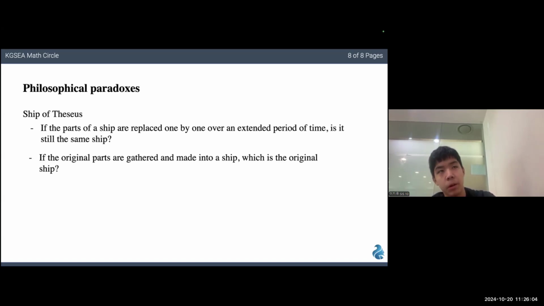Another type of paradox with no real answer that I'll be discussing is the Fermi paradox. It simply states that if the universe is constantly expanding and there are numerous stars and galaxies, why have there been no signs of alien civilizations?